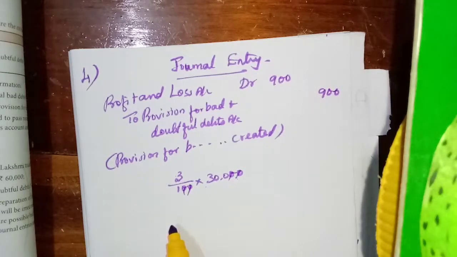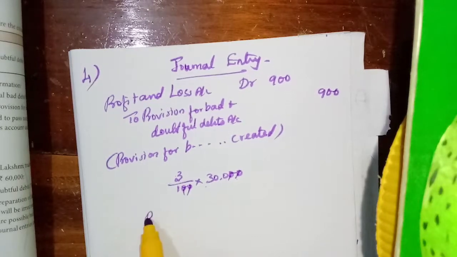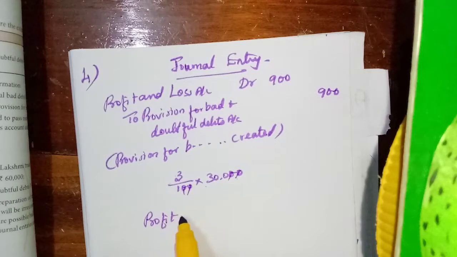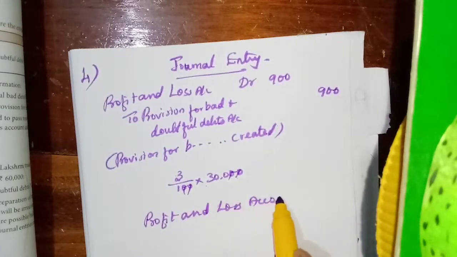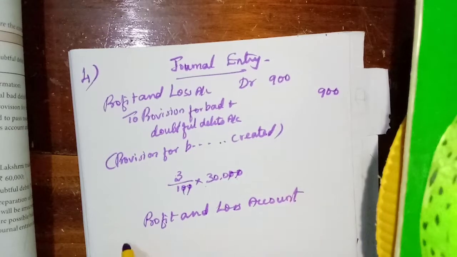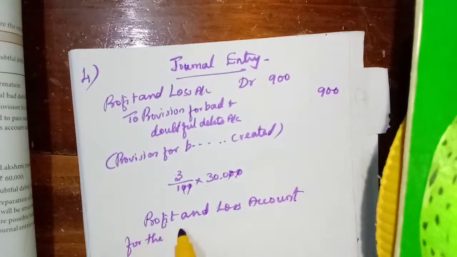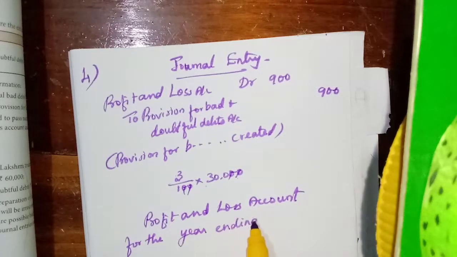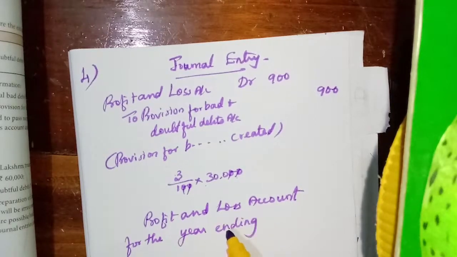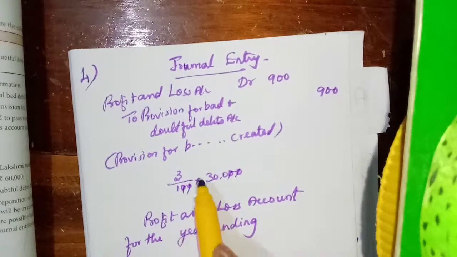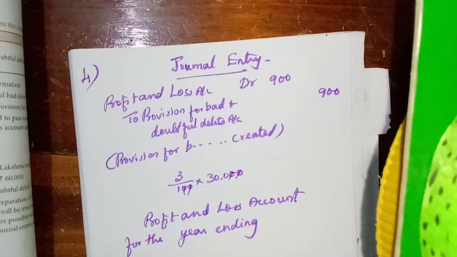Now what is the question? Pass journal entry for the amount of provision and also show how it would appear in the profit and loss account and balance sheet. So first we will show the profit and loss account for the year ending 31st March 2016. For exam purposes, you can do the journal entry and profit and loss account on plain paper like this.